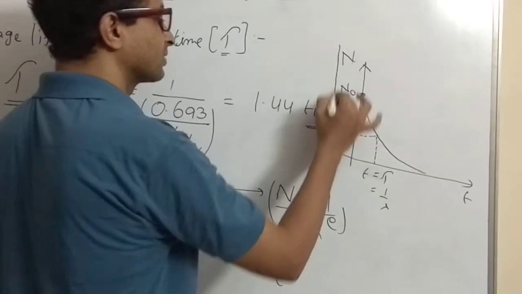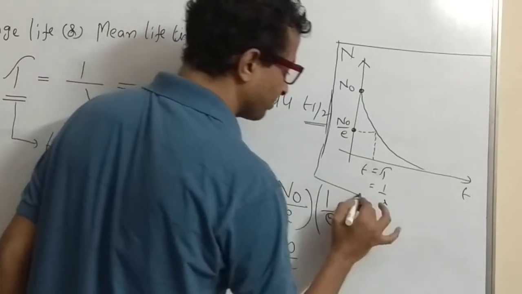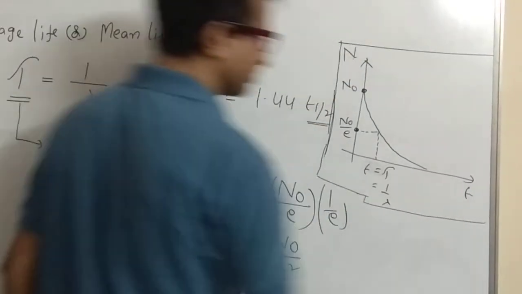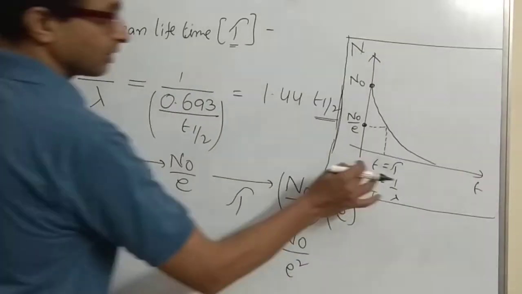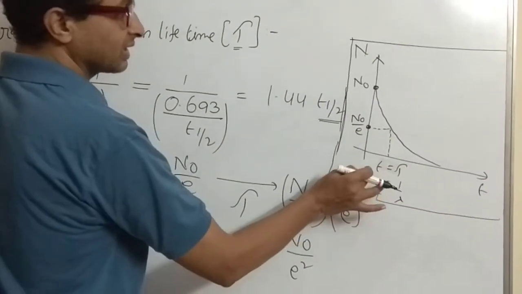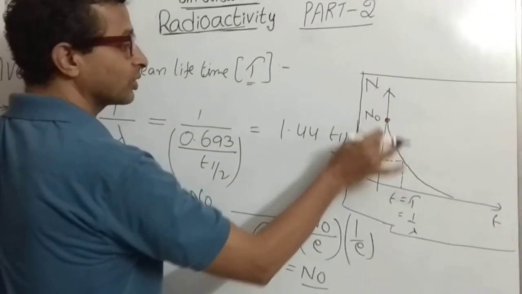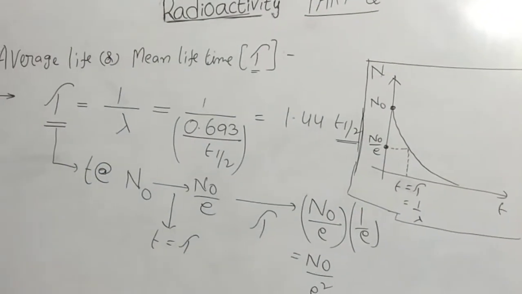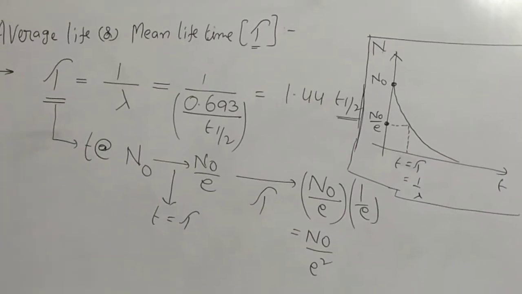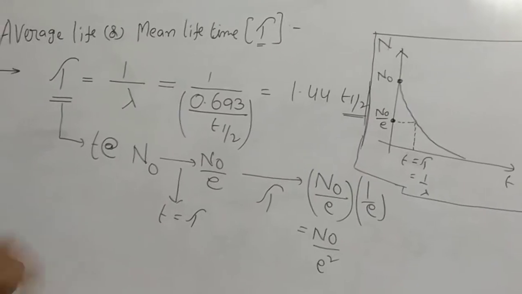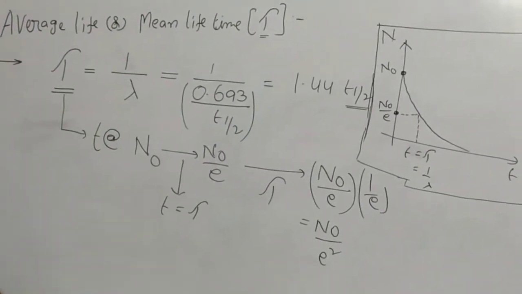The graph is very important to do some of the problems in the shortcut. So tau is nothing but the time taken in which the number of nuclei falls from n0 to n0 upon e. This is the very important model we need to know in radioactivity.